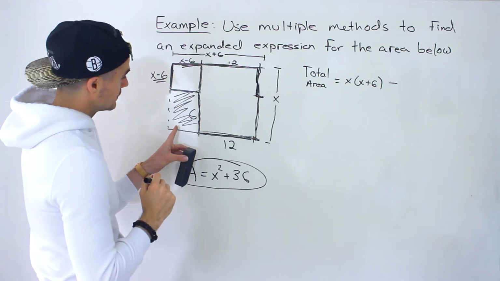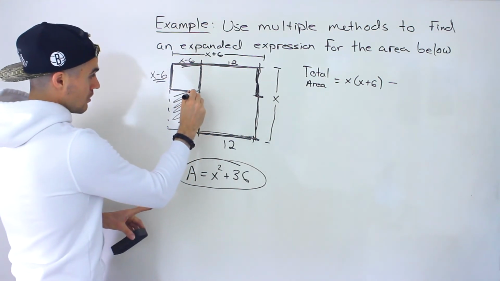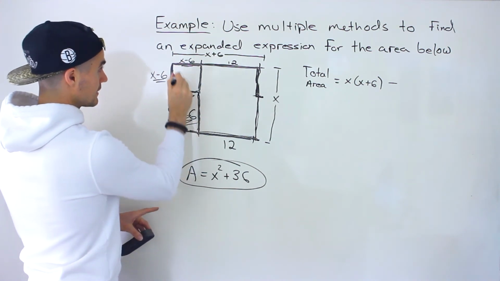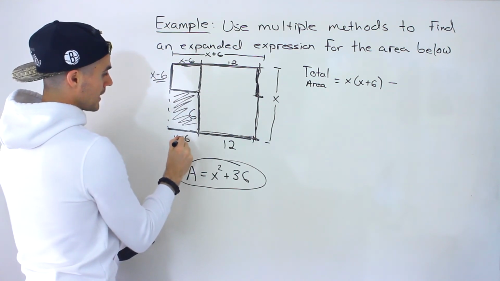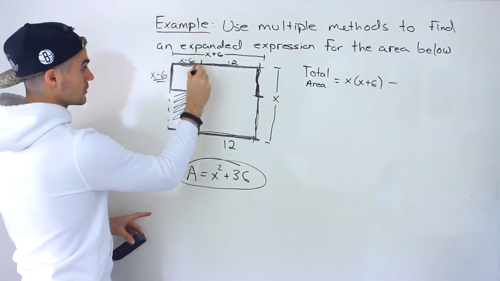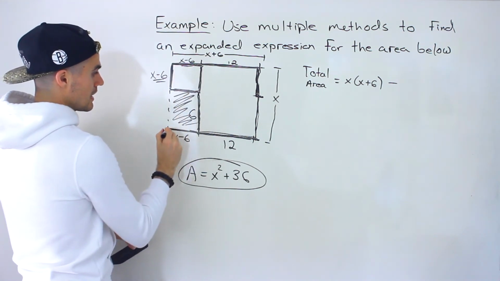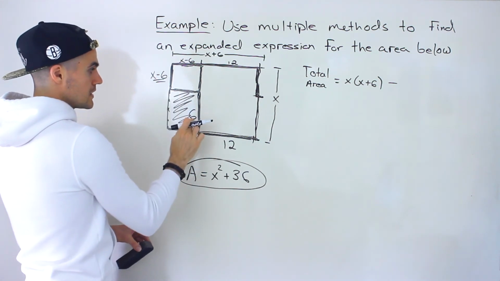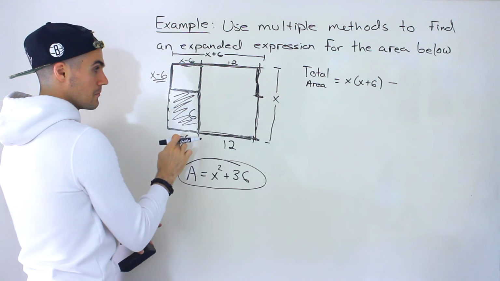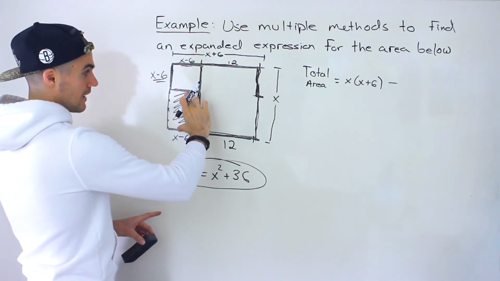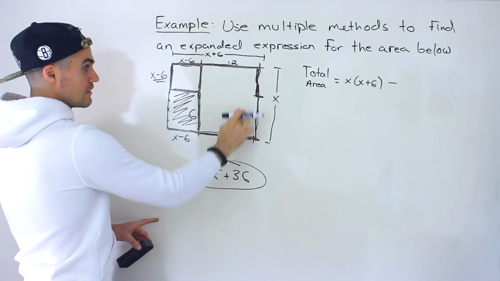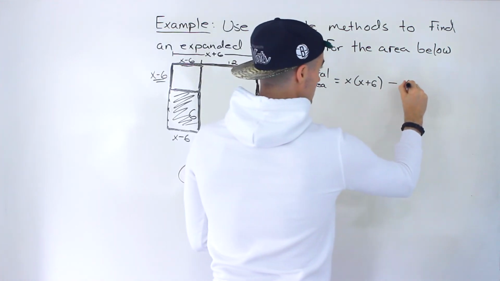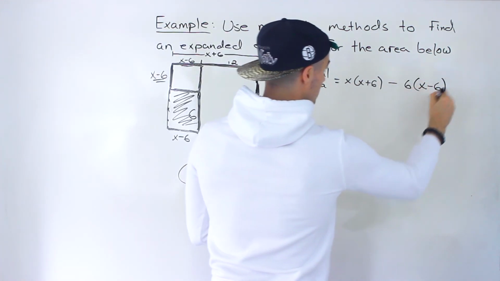And notice that we have the dimensions of this empty area. This length is 6. Notice that this length, which is the same as this length, which is the same as this one, is x minus 6. We got that from the previous method when we were dealing with this square over here. This and this are the exact same thing. So if we're just looking at this empty area, it would be 6 times x minus 6. And we got to subtract that empty area from the large area to get this remaining area that we're looking for. So we're going to be subtracting 6 times x minus 6.